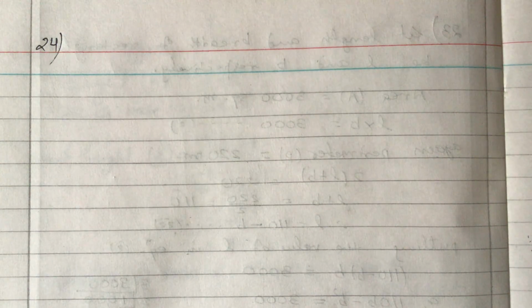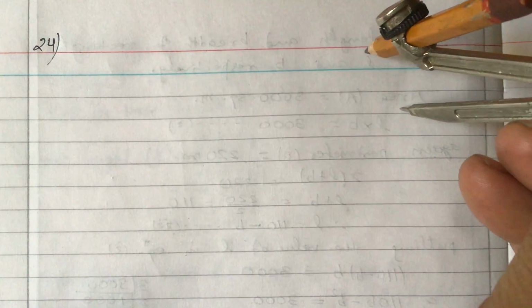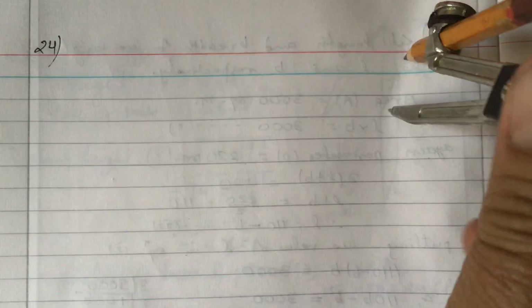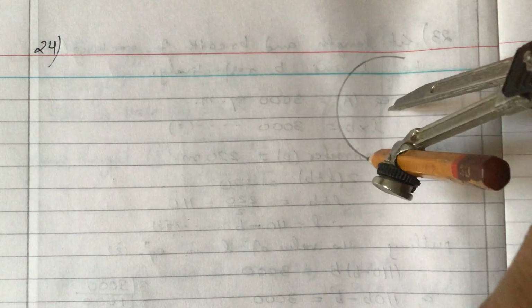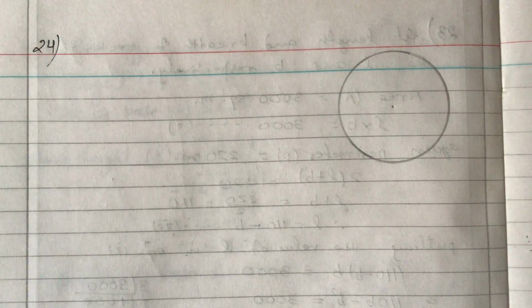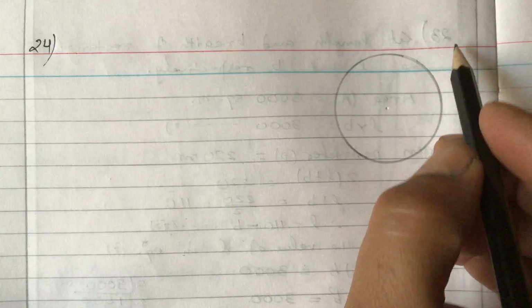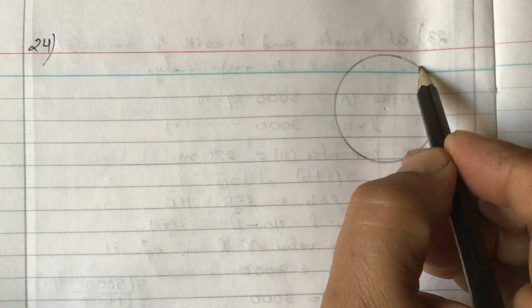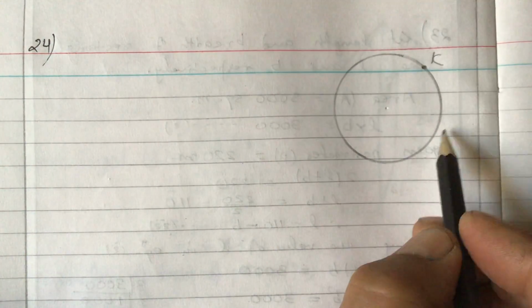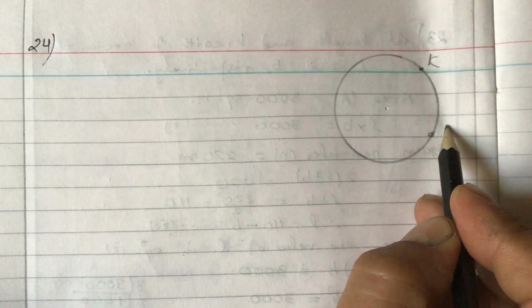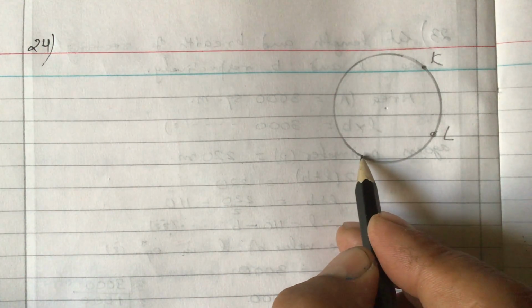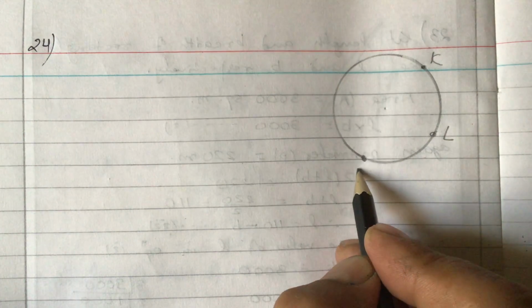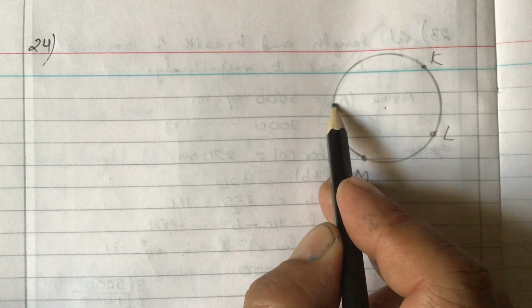First of all, let us make one circle like this. In this circle we are given 4 points K, L, M, N. Suppose K is here, and here is a point L, another point here M, and another point N here.